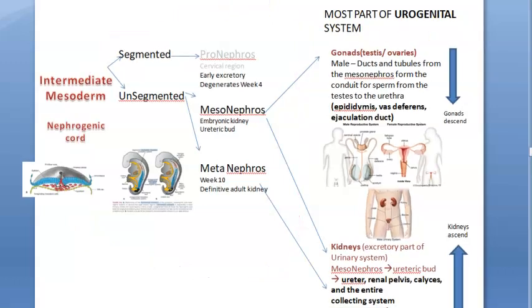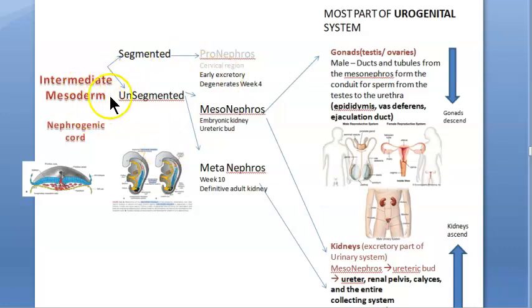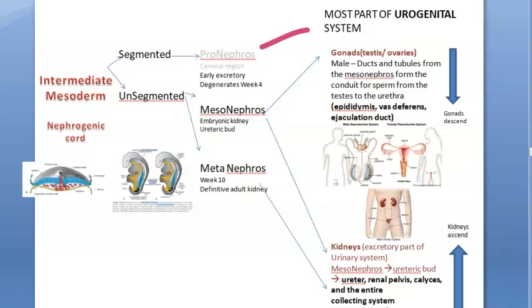For 3 marks, you will have to write at least some of this story. So nephrogenic cord it will give. This is what is important. Now, intermediate mesoderm will have 2 parts: segmented and unsegmented. The segmented part is the pronephros. The unsegmented parts are the mesonephros and metanephros. This pronephros, initially in the 4th week of the embryo, will work as the excretory system.